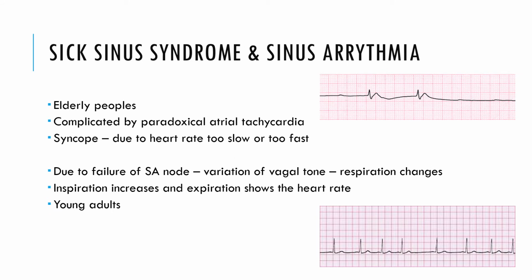Next is sick sinus syndrome, where the firing of the impulse by the SA node is sick. The frequency is not up to the mark. Elderly people are mainly affected, and there is a complication in paroxysmal atrial tachycardia. This is leading to sick sinus syndrome. So the SA node is not firing the impulse at a particular intensity, we can say. The power is not there.